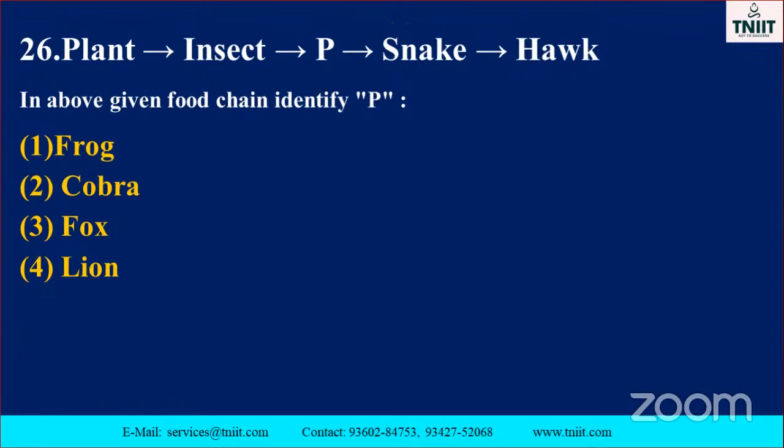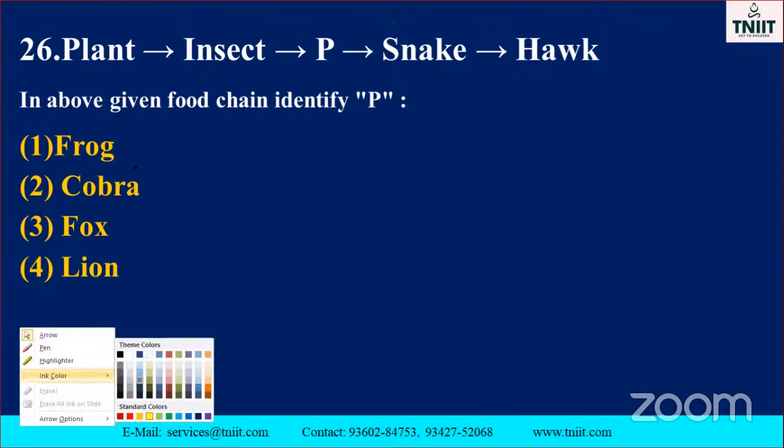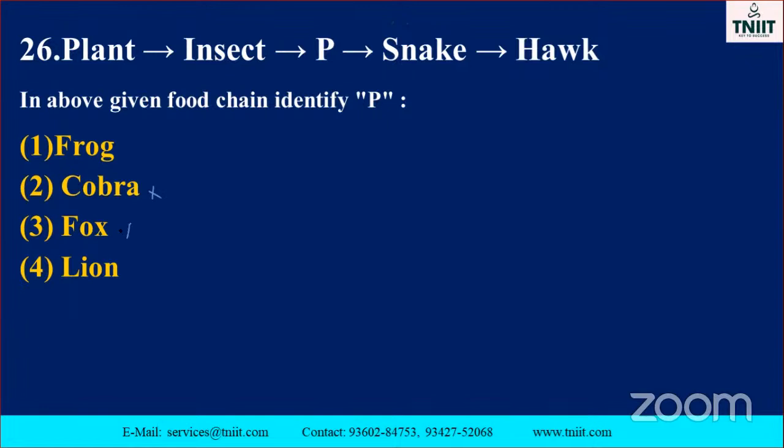Plant, insect, and also pea is denoted as which one? Snake, which one does it eat? Cobra, will it come? No. See the options. Cobra will not come. Fox will not come. The insect will not be eaten by the fox. Lion will not come. So which one is the correct answer? Frog. In this space, you have to replace it with frog. So that option is correct.